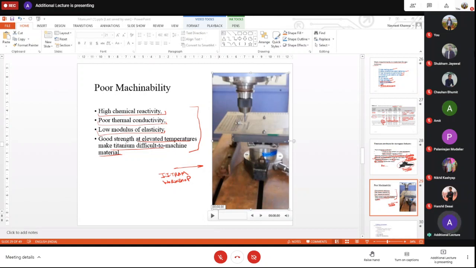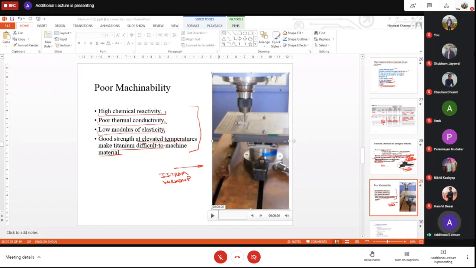Chips are coming out from the cutting zone. This is your cutting tool, so here machining is taking place. This is your shearing zone. Now in this particular material, what is happening?